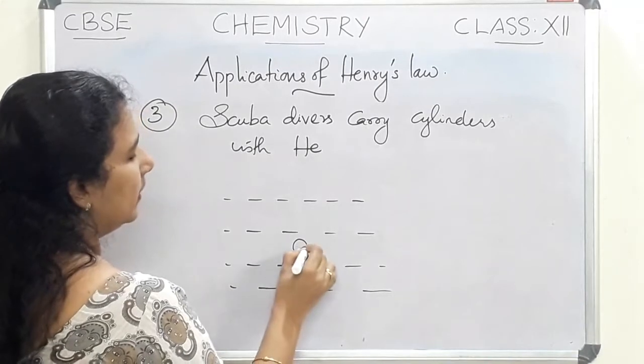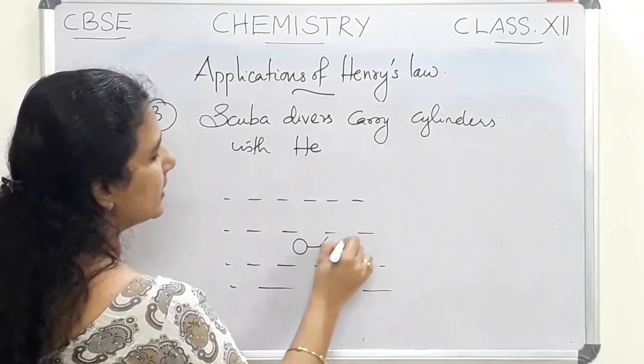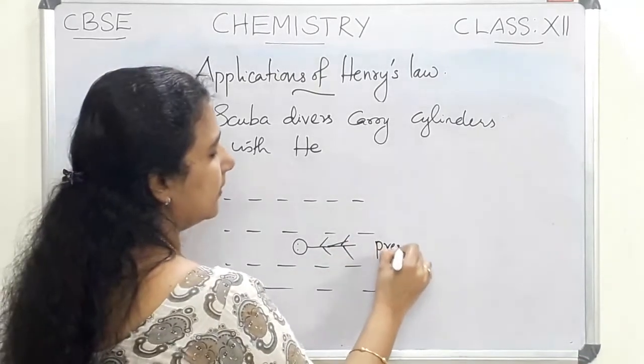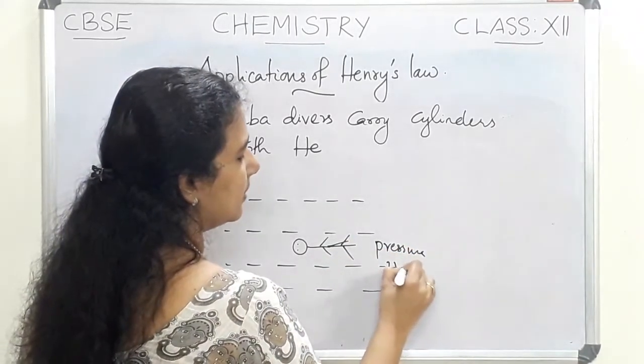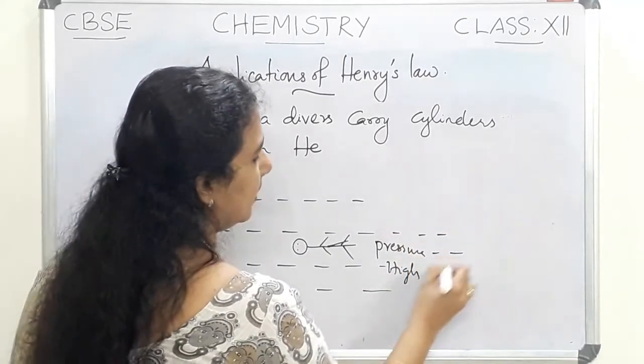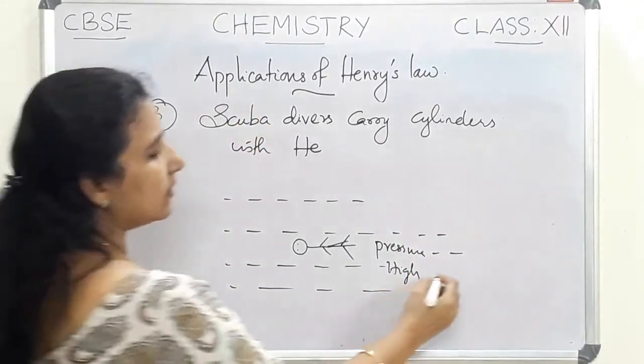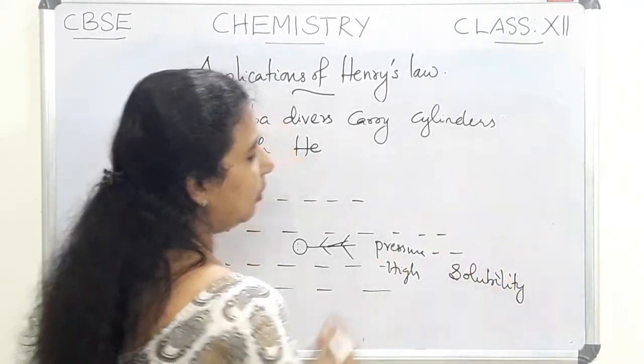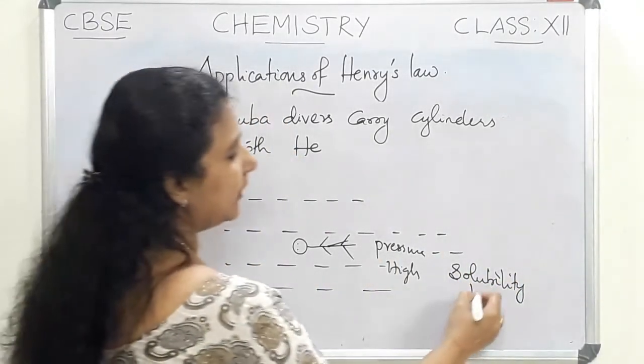If that person is under the sea, we know that the pressure is high. Under the sea the pressure is high and the solubility will also be high. So more gases will be dissolved in blood.